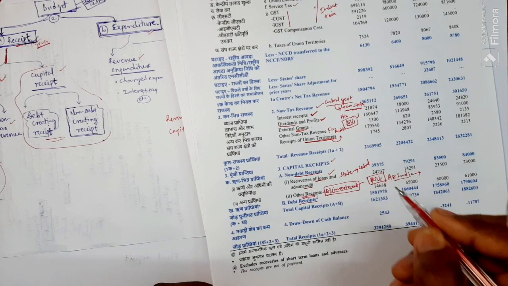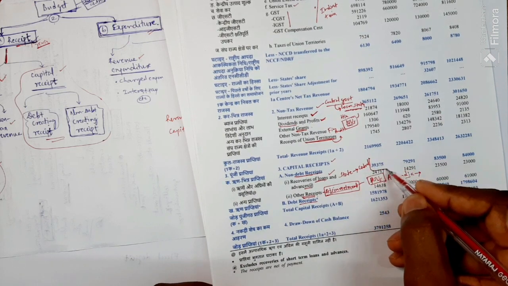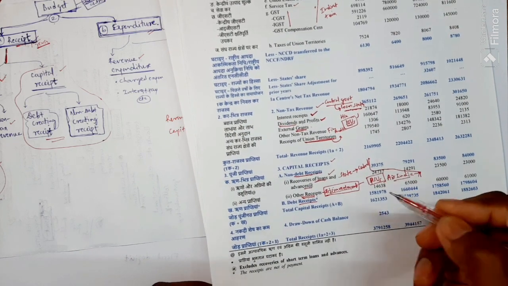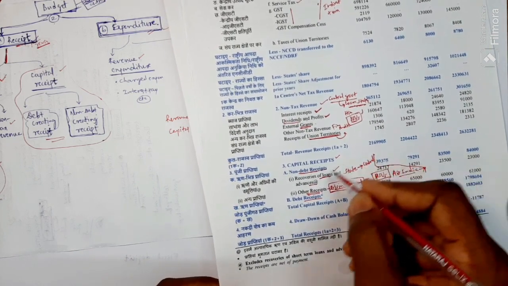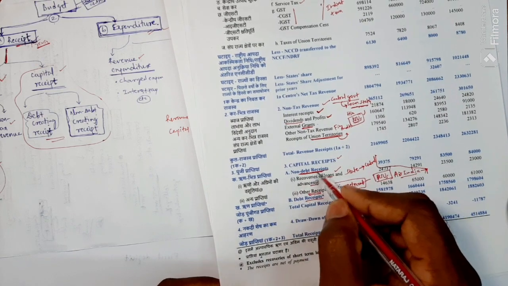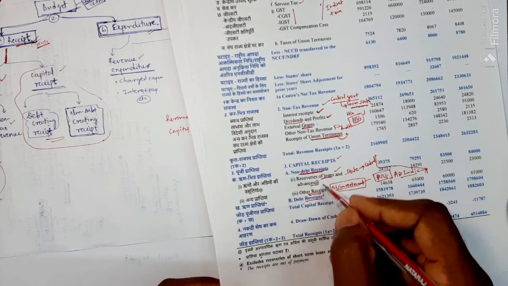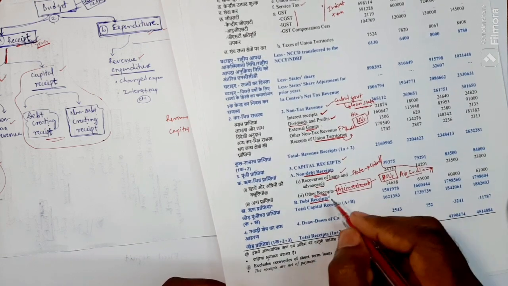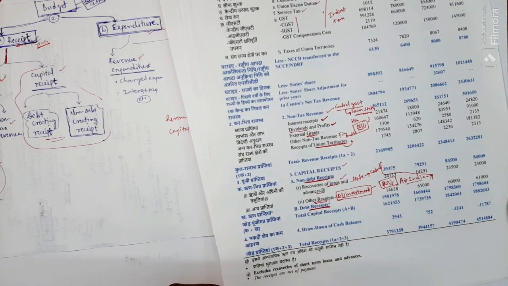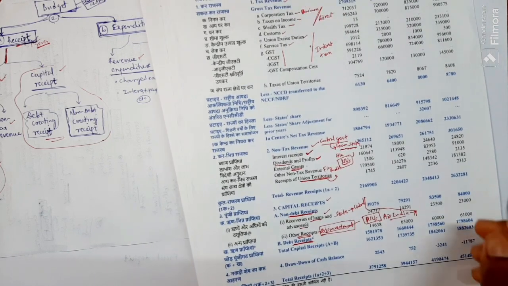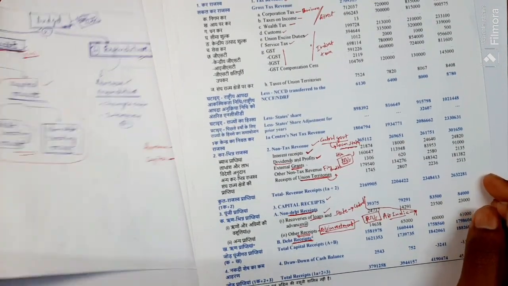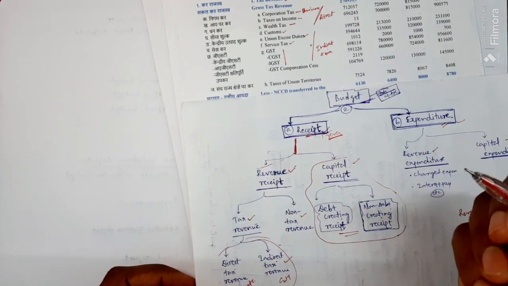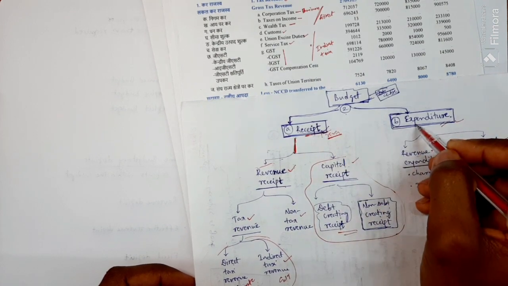If we see now, these are not creating any debt. You will understand next; I will come to this point. Why am I putting these two in non-debt receipt? After this, you should understand it. These are debt receipts. You should know one thing. I will again come to the first section, where there is receipt and expenditure.